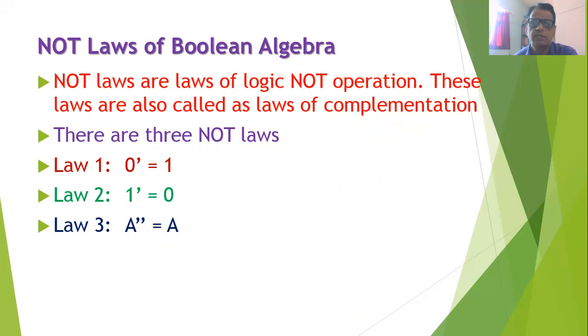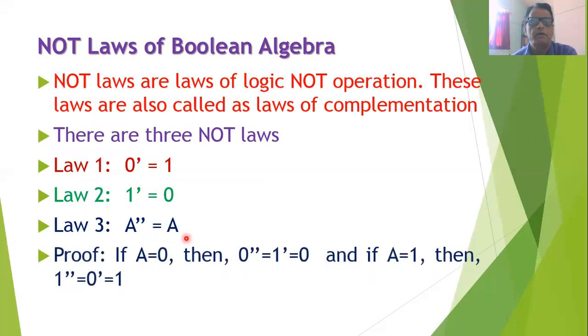There is no proof as far as the first 2 laws are concerned. They are treated as the basic identities. Only we can give the proof of the third law. If A is equal to 0, then the complement of 0 is 1. And if we take its complement again, then it will be 0. Similarly, if A is equal to 1, then the complement of 1 is 0. And if we again take the complement of 0, then it is equal to 1. That is, whenever we obtain the double complement of any variable, we will get the same variable again.